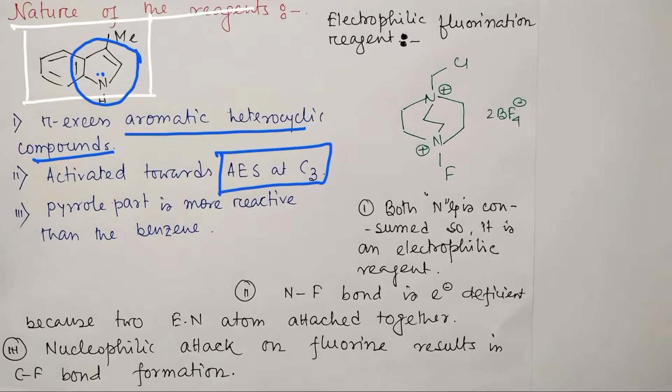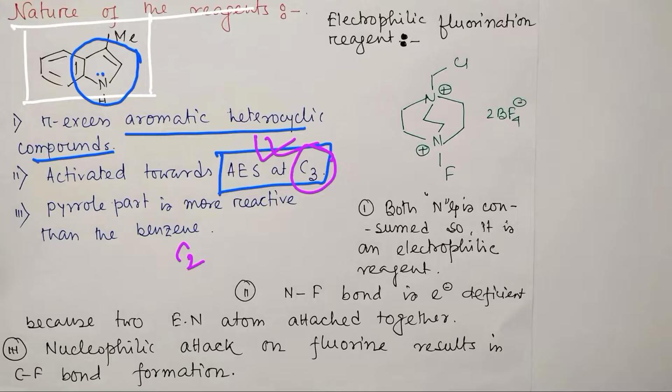By the way, I have already uploaded a dedicated lecture on indole. I believe you should visit that video, then you can understand why generally heterocyclic compounds are C2 selective. They prefer to have AES at the C2 position, whereas in case of indole, aromatic electrophilic substitution prefers the C3 position, because of the resonance energy factor. Please visit, as well as reactivity.